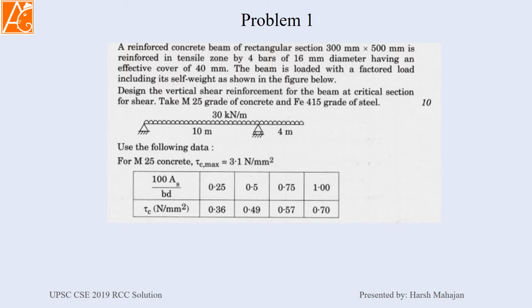What they require is to design the vertical shear reinforcement for the beam at the critical section for shear. The grade of concrete is M25, the grade of steel is 415, and the following data is given here. This is data from Indian Standard 456.